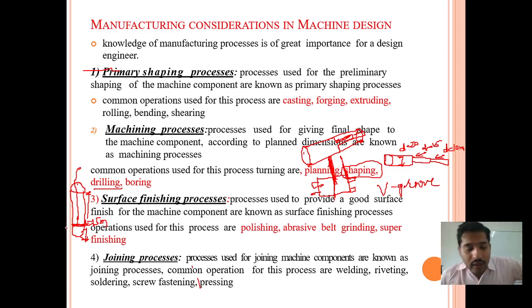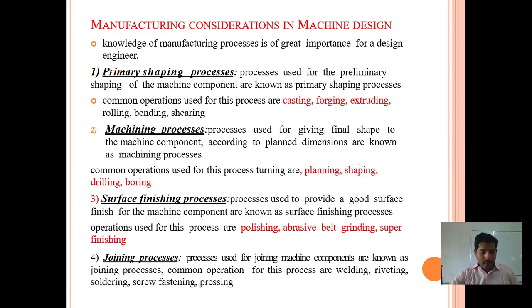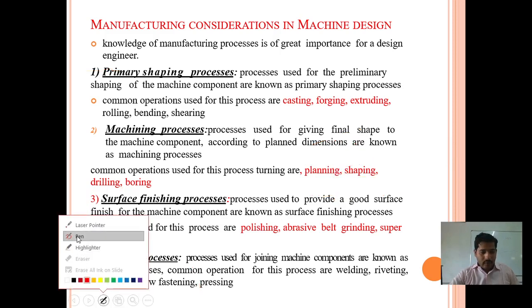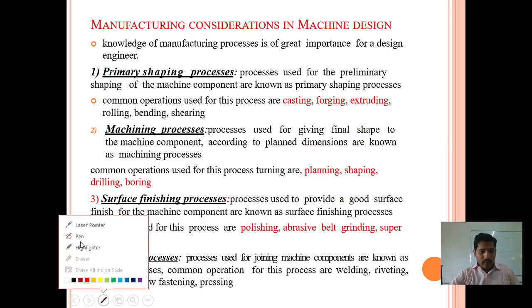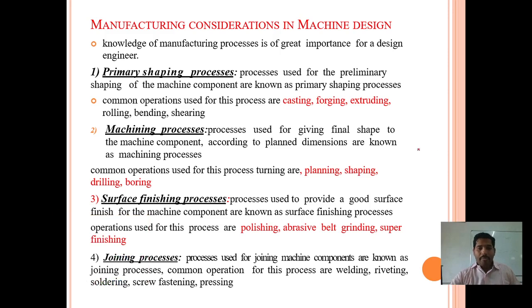In the surface finishing process, this process is used to provide a good surface finish on machine components.